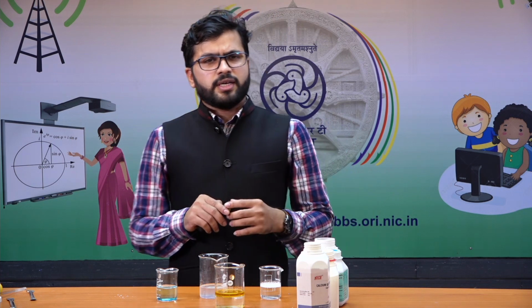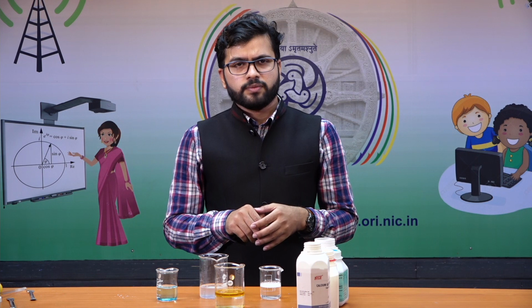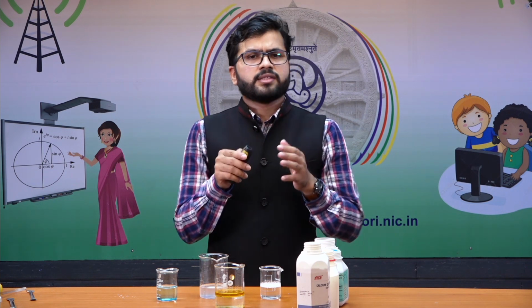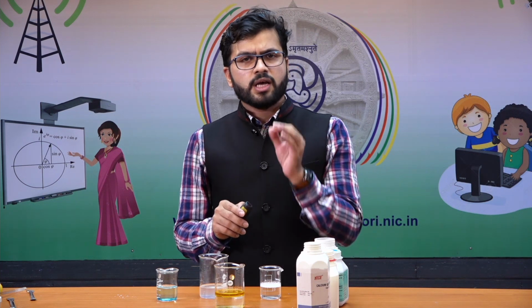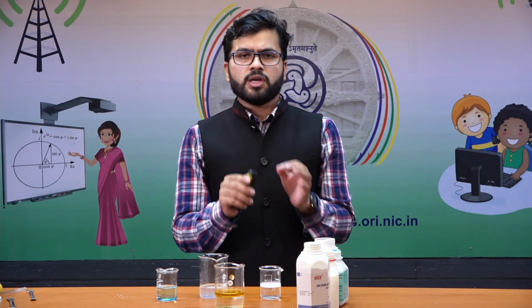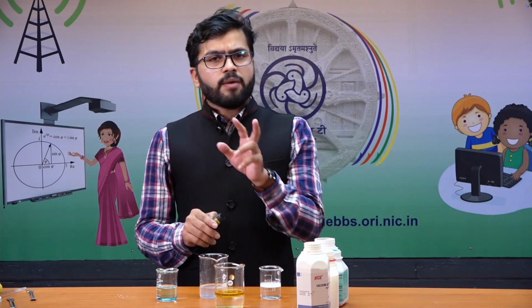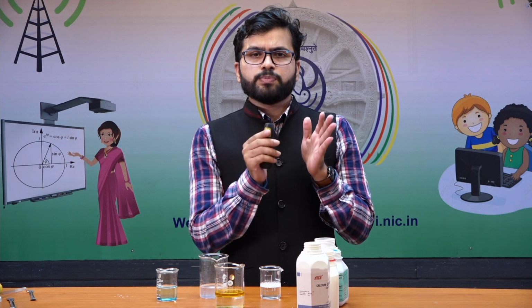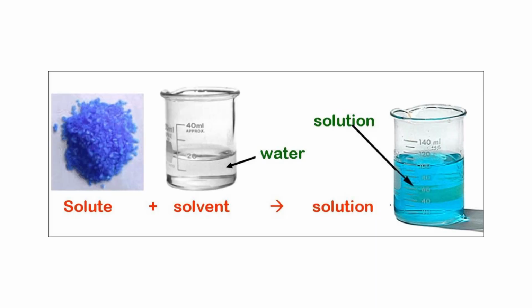Now let us understand the different components which are present in a true solution. Generally in class 9, we discuss binary solutions. Dear students, a binary solution means a solution containing only two components. So here, when we have only two components, we give a special name to them. In a true solution, we have one solute and another, the solvent. Solute and solvent give us a solution.